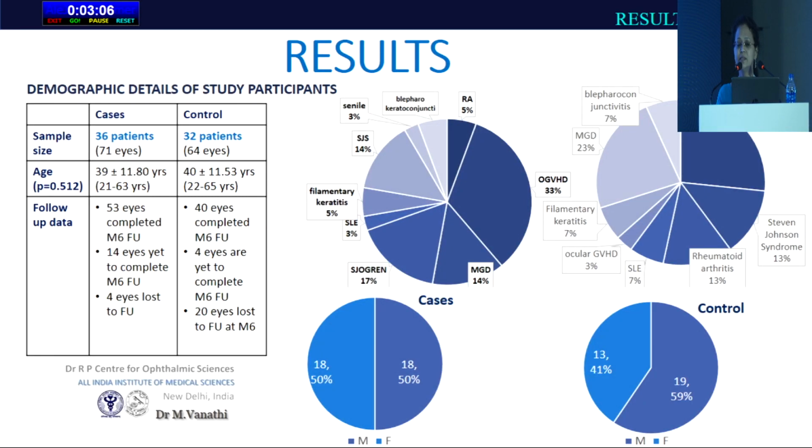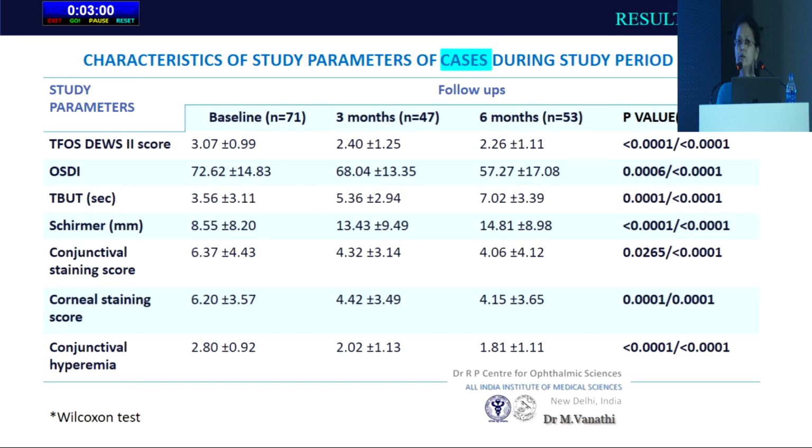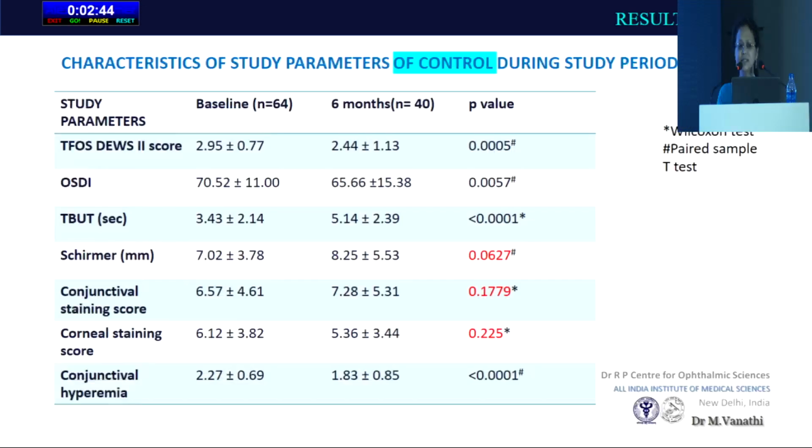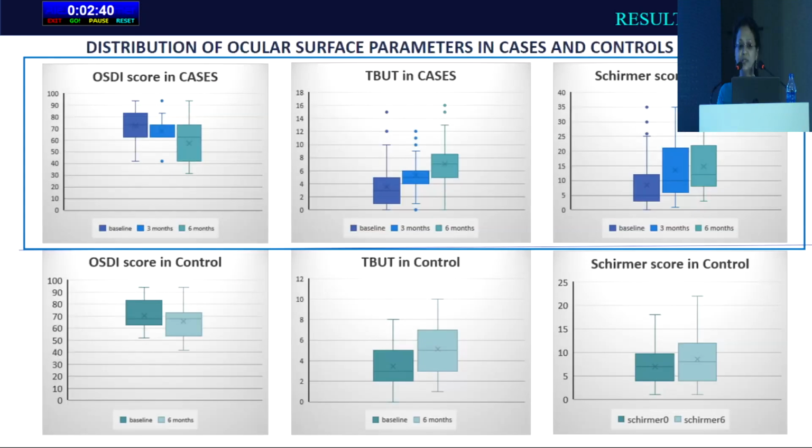Demographic analysis shows that the cases and controls were age and gender matched. Looking at all the study parameters of ocular surface evaluation, namely the DUCE2 scores, the OSDI, Schirmer, staining scores, and hyperemia scores, all showed a statistically significant improvement over the study period, evaluated at 3 months and 6 months, compared to that seen in the controls.